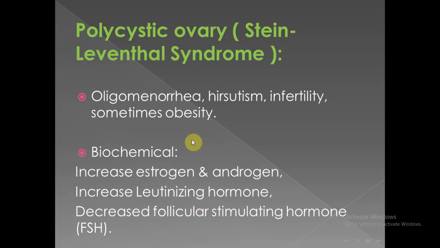Polycystic ovary syndrome or Stein-Leventhal syndrome is a combination of clinical features that include oligomenorrhea, hirsutism, infertility, and sometimes obesity. Biochemical tests include increased estrogen, increased androgen, increased luteinizing hormone LH, and decreased FSH.